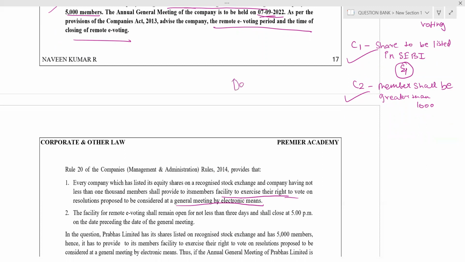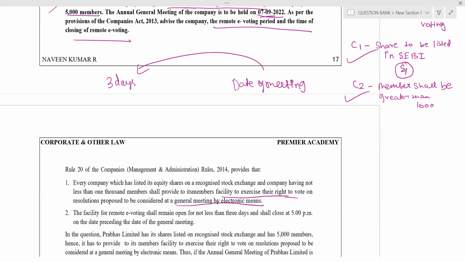So date of meeting, from there, 3 days. At least 3 days before, it shall be closed, from the date of meeting.